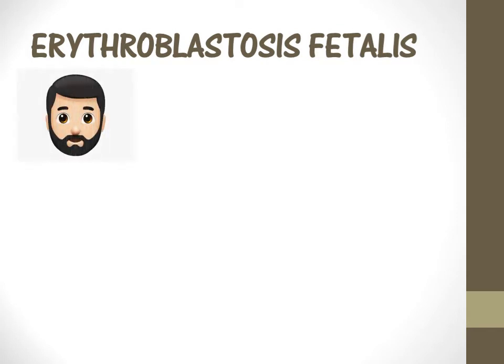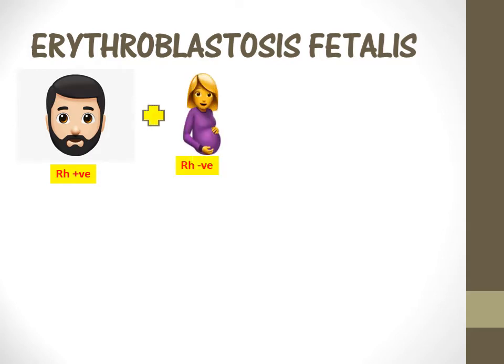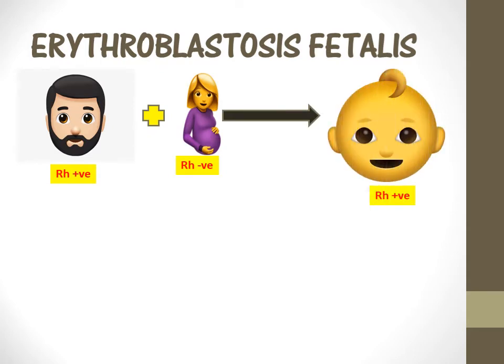So when the dad has Rh positive blood and the mother has Rh negative blood, the baby ends up having Rh positive blood. Okay, so what happens in this scenario is the mother is Rh negative, the baby is Rh positive. So what happens here?